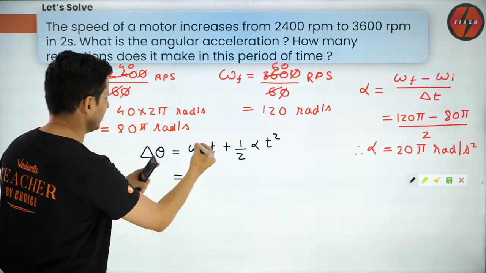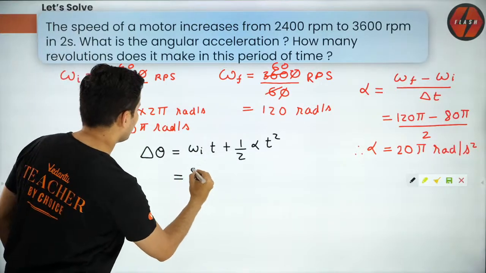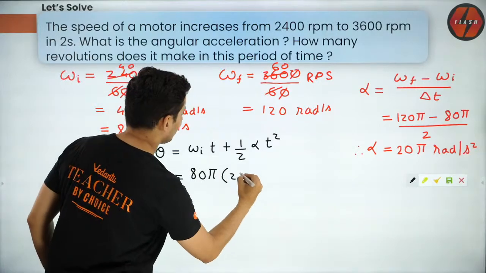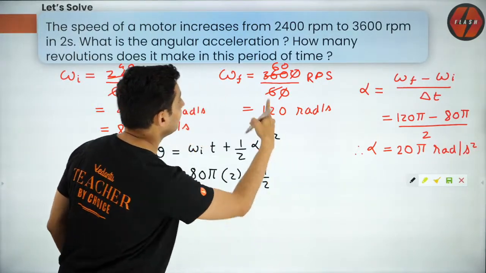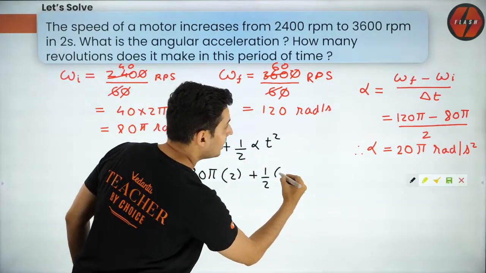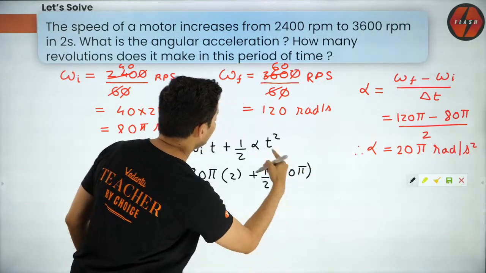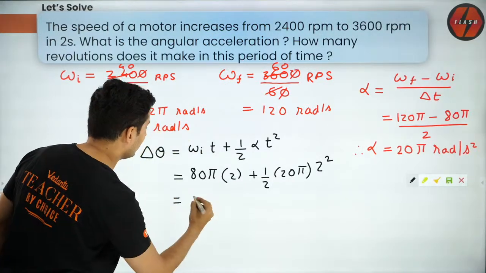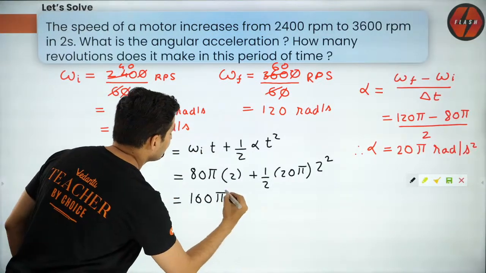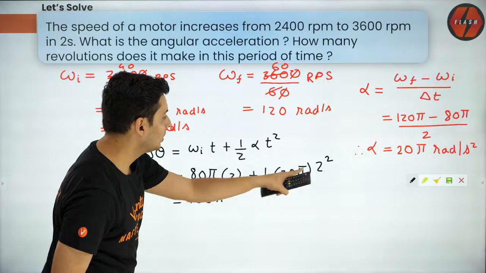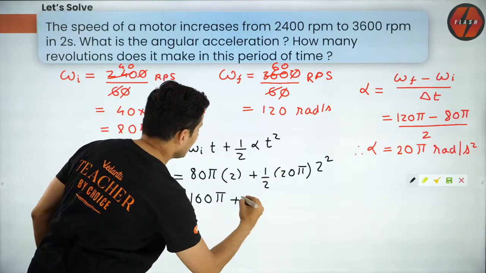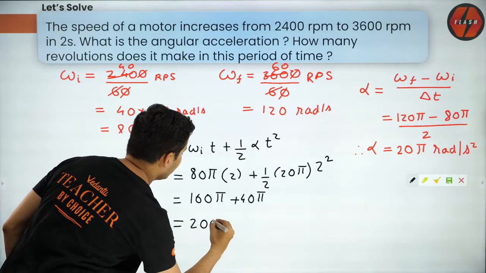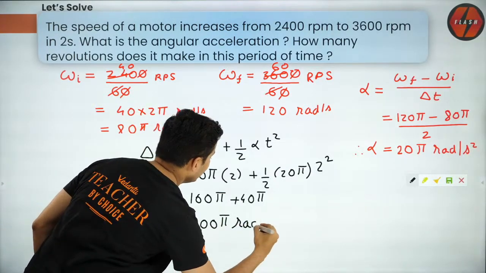So just substitute this. Initial velocity is 80 pi. Time taken is 2, plus half into alpha. What is alpha? We just figured it out. It was 20 pi, and time again was 2, so it will be 2 square. So think about it: 80 pi times 2 is 160 pi. One of the two will go, and 2 into 20 will become 40, so it will become 40 pi. So it will become 200 pi, but that will be radians.